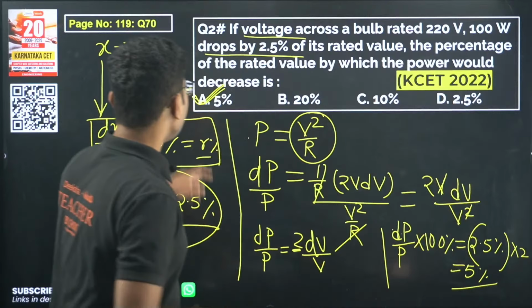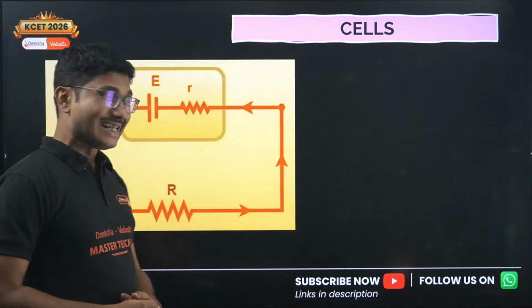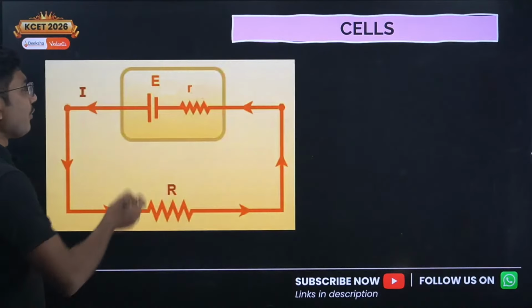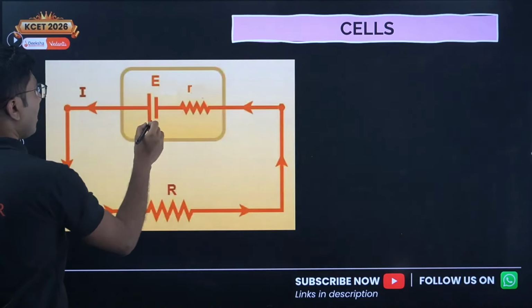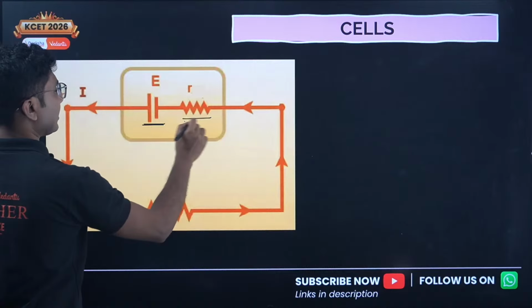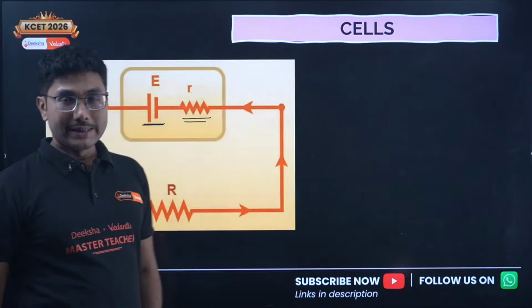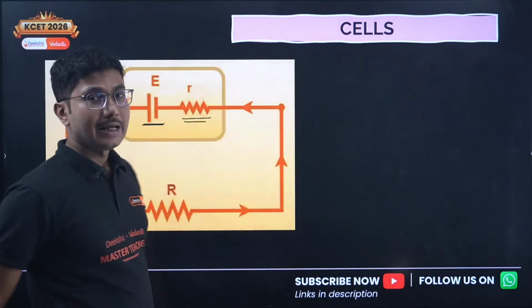Okay, now let's move on. Now we are going to discuss cells. So what is a cell? A cell is basically where we have a battery and a resistance. The battery has something called EMF, electromotive force, which drives the electrons in the circuit, and